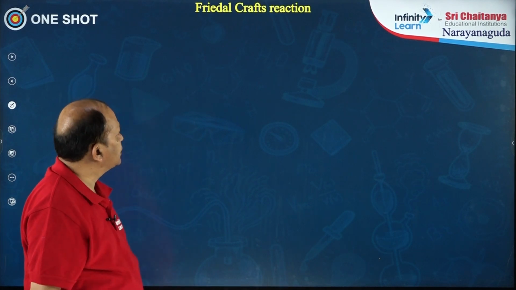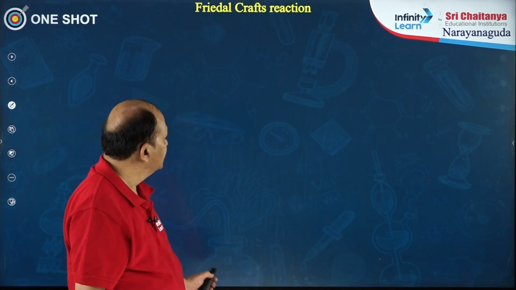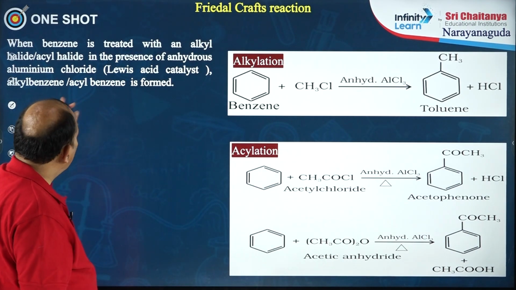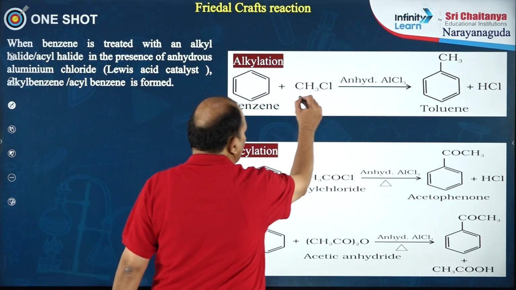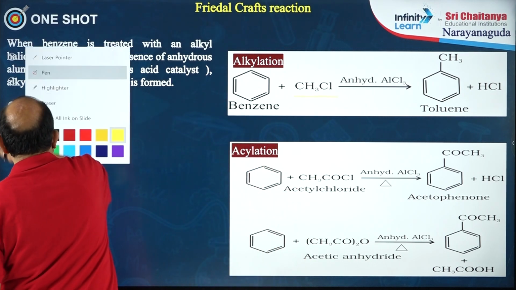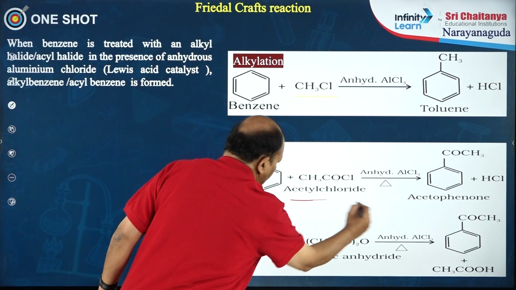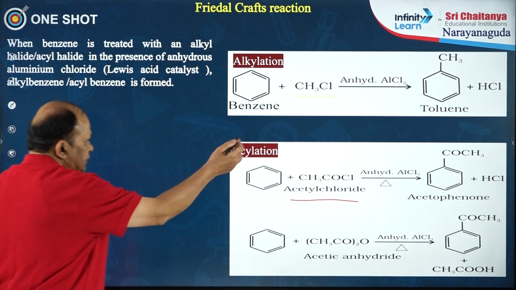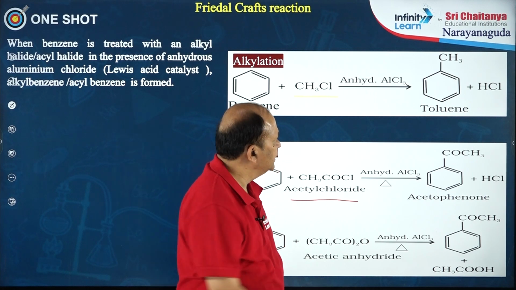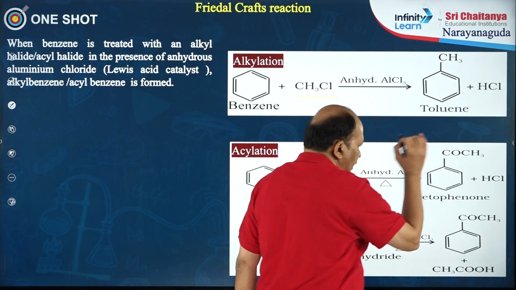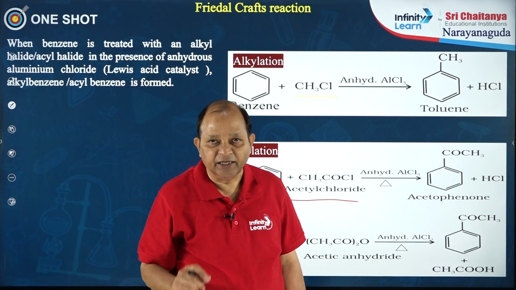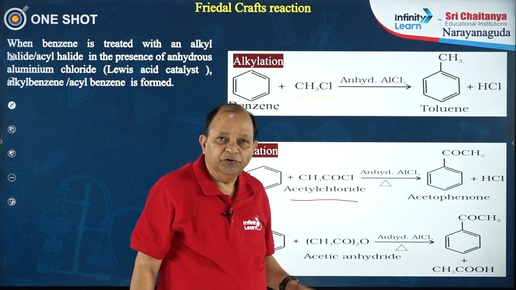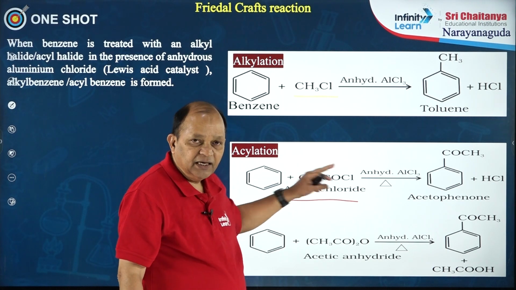Next, Friedel-Crafts reaction is a very useful reaction in aromatic chemistry. Here the reaction is benzene treated either with alkyl chloride or acyl chloride. Then what happens? In the presence of a catalyst, anhydrous AlCl3, either you will get alkyl benzene or acyl benzene. This is a very important reaction. If you get alkyl benzene, it is called Friedel-Crafts alkylation. If you get acyl benzene, that is Friedel-Crafts acylation.